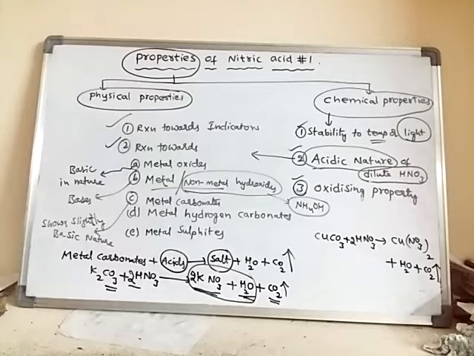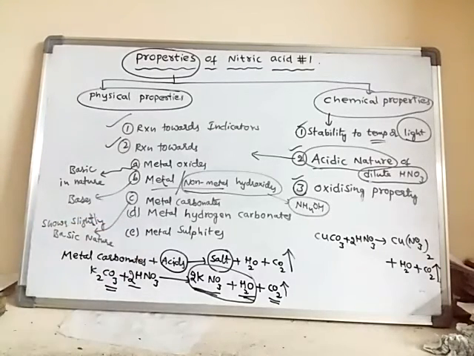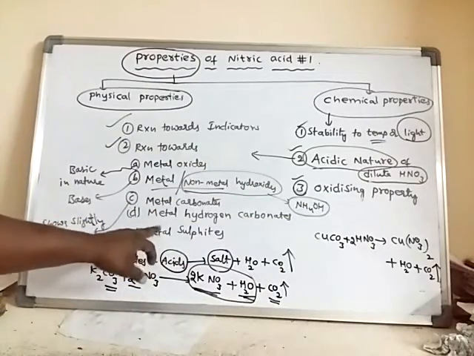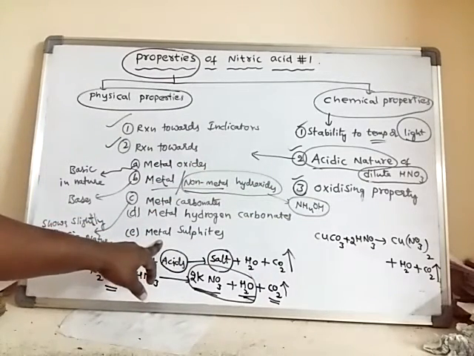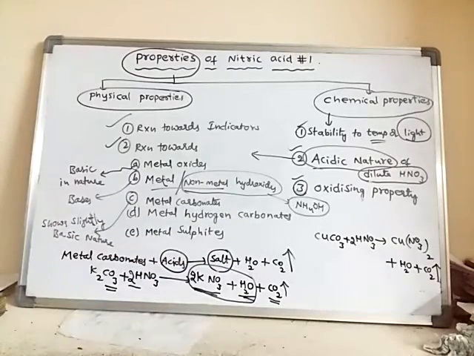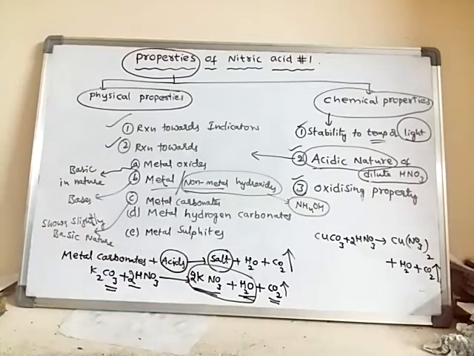We will learn about the other two reactions in the next video, along with the oxidizing property. We will learn the reaction of dilute nitric acid with metal hydrogen carbonates, and also the reaction of dilute nitric acid with metal sulfides in the next video.